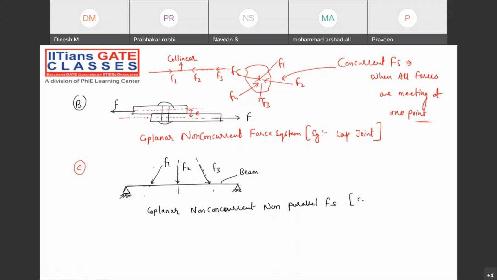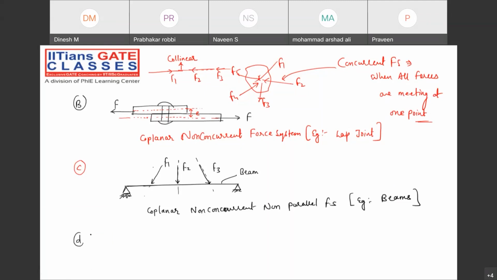And what is the example? Can we say beam? Can we say all the beams? Tell me, guys. Or let me just take you to the point: not all the beams, some beams. Because in some beams, we have the parallel force system also. Yes or no, guys? Are all of you understanding what I'm talking about? Coplanar, non-concurrent, non-parallel force system.